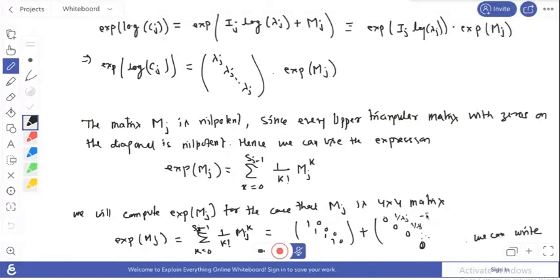The second entry is minus 1 by 2 lambda j square, minus 1 by 2 lambda j square. Okay, 1 by 3 lambda j cube.